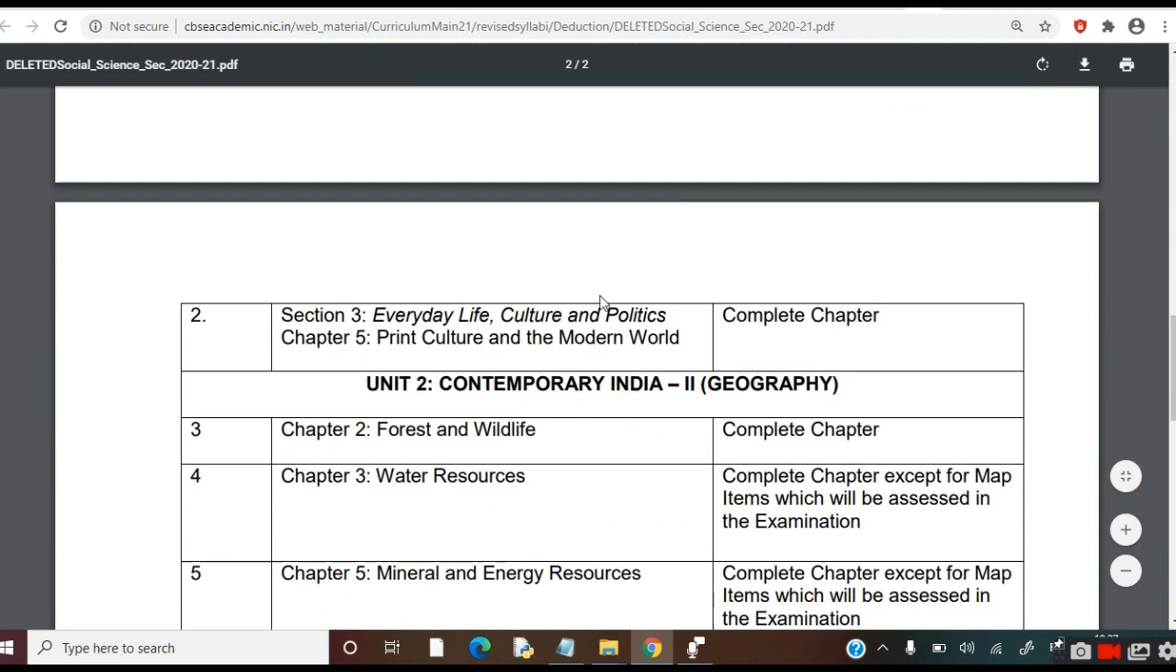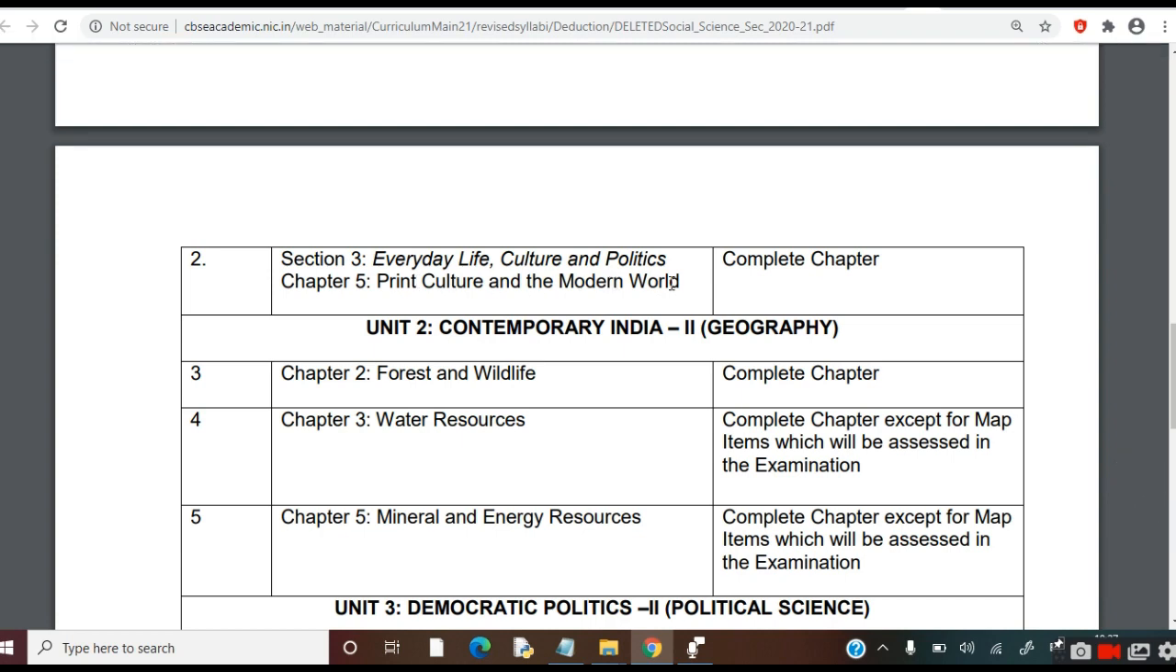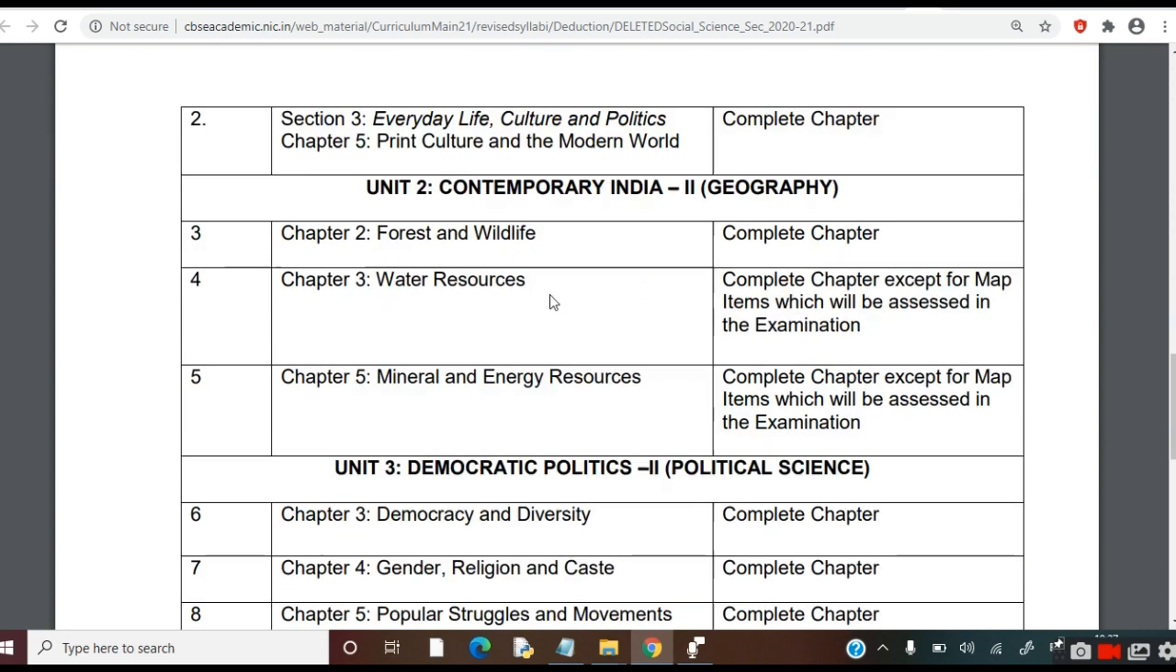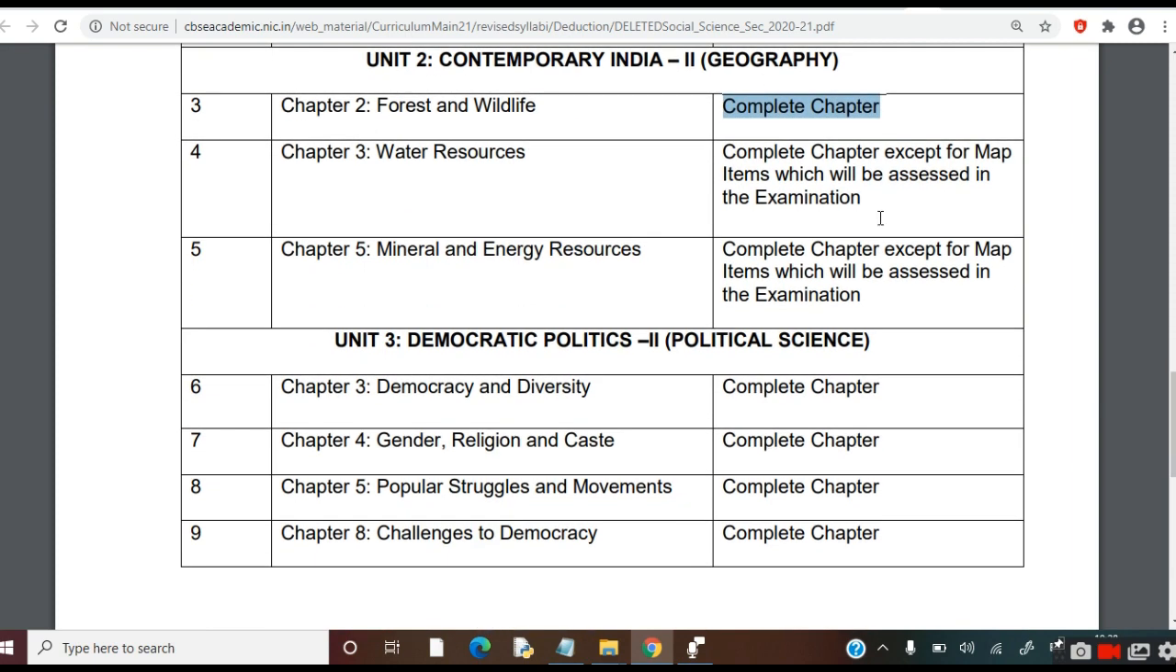Next, section 3, everyday life, culture and politics. Chapter number 5, print culture and the modern world. This chapter is deleted. Okay. Now unit number 2, we will talk about geography now. Chapter 2, forest and wildlife. Complete chapter is deleted.